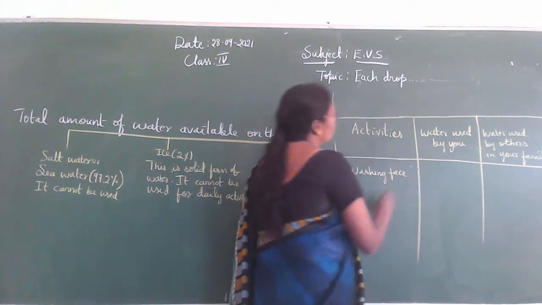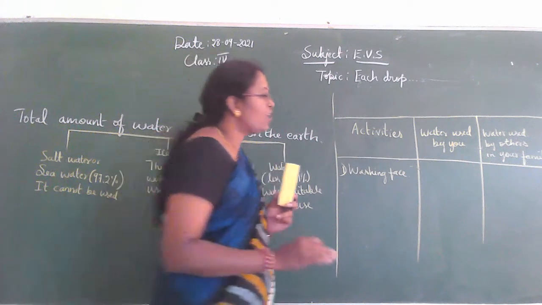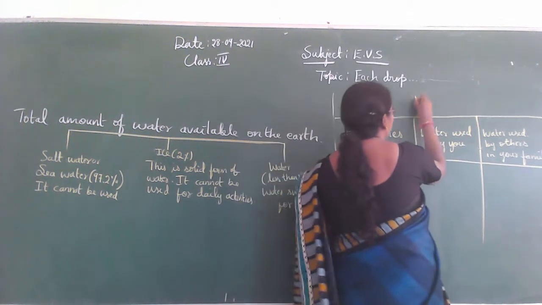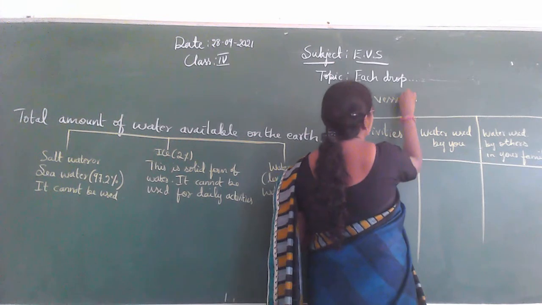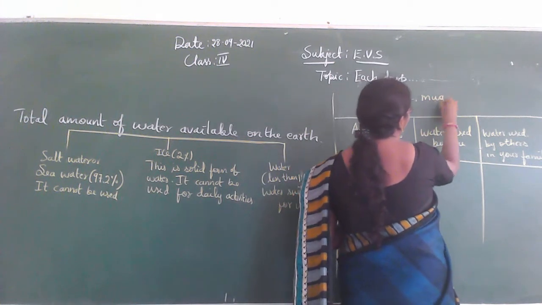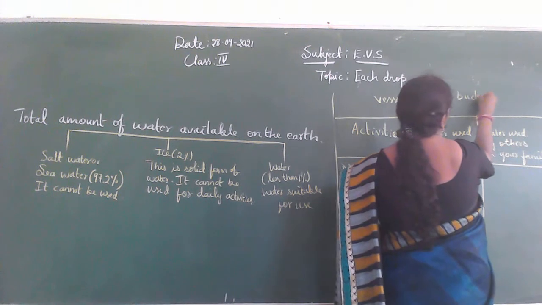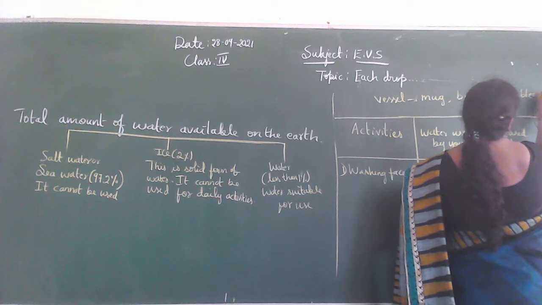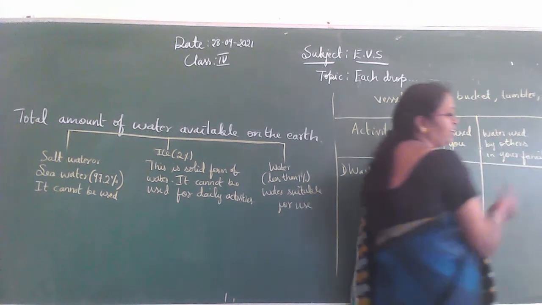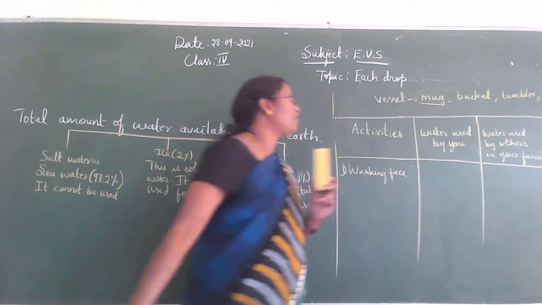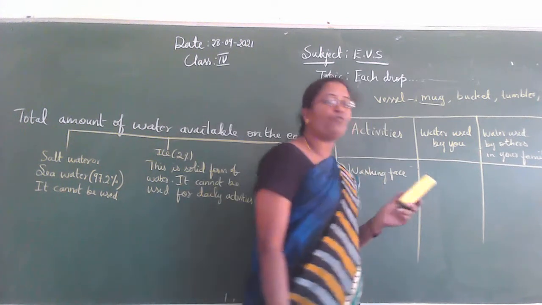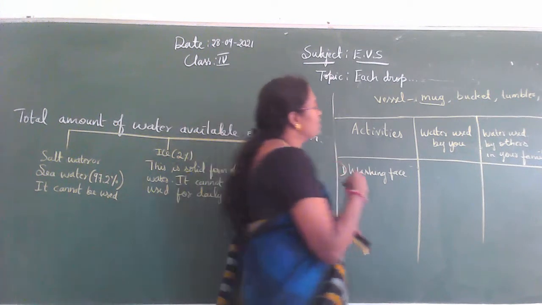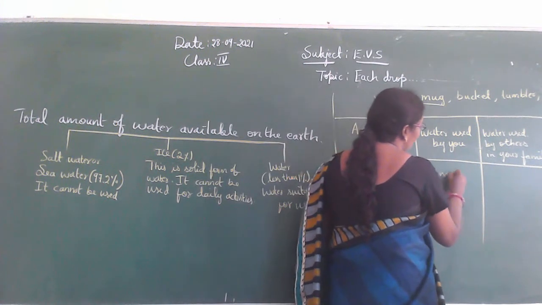See here, to wash your face, how much of water is used by you? So, here we can use a type of vessel, mug, or you can use bucket, or you can use tumbler or pot. So, anything. Here I am going to use the mug. So, how many mugs of water used by you to wash the face? So, we can use 2 mugs of water.